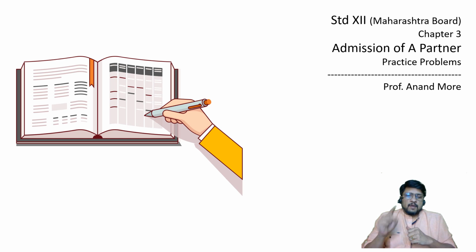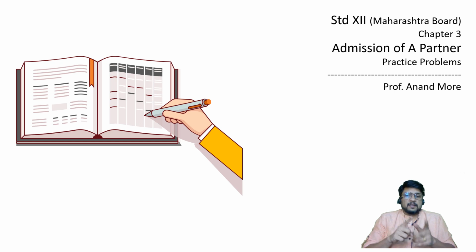What is the way in which we value goodwill? What are the ratios to be calculated, or used? And what are the accounting entries which we are going to pass for recording the goodwill? Those are the 4 different lectures we have already covered. I will surely recommend you to go through the same. If you have already completed it, then you are going to enjoy the practice problems more.